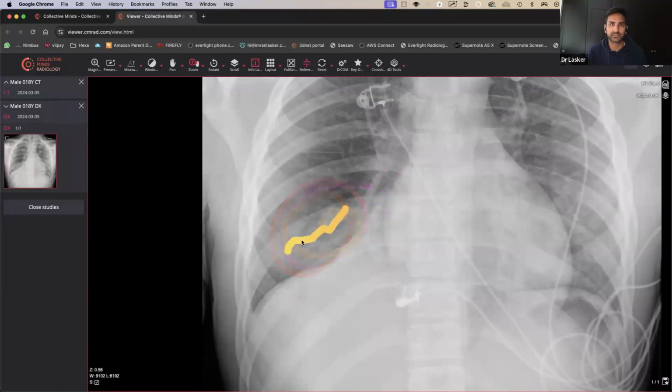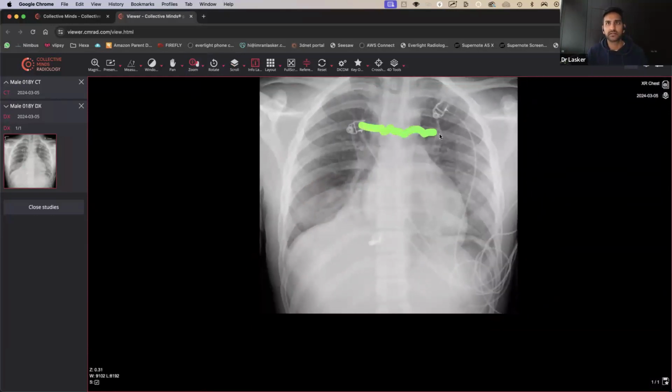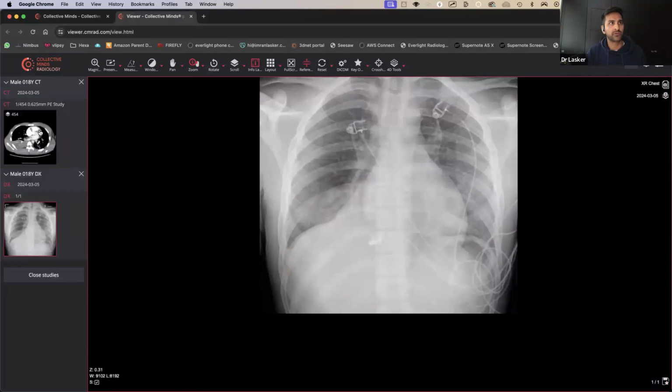And because you've got these linear radiolucencies, I'd be concerned there could be a small pleural effusion. Actually, I wouldn't say collapse, because what you need to do is make sure that you had a look at lung volumes. Now, the hila look about aligned. There's no tenting of the hemidiaphragm. Doesn't look like there's any crowding of the ribs here. I wouldn't go for a full-on collapse per se.